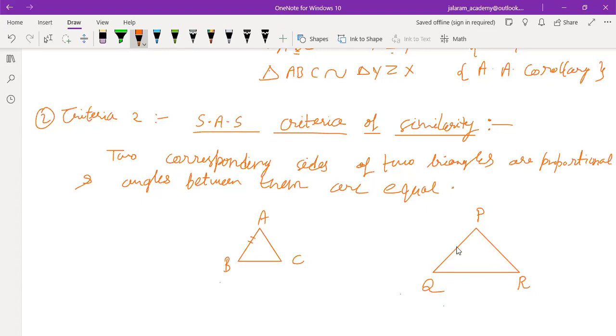Means if side AB of triangle ABC is divided by side PQ of triangle PQR, and then side BC is divided by side QR, they are giving the equal ratios.